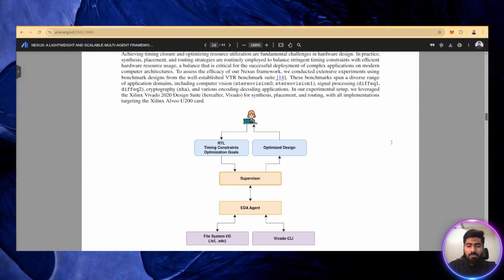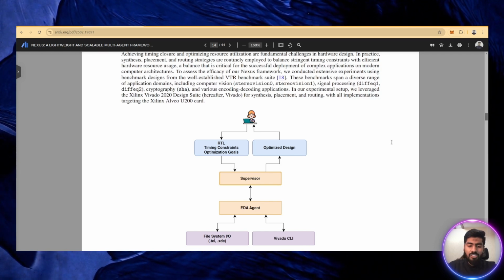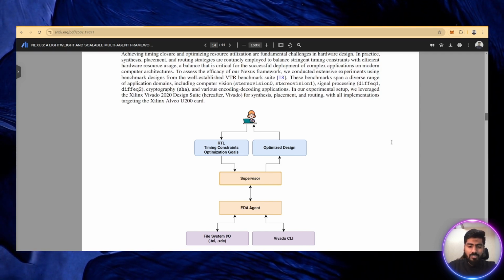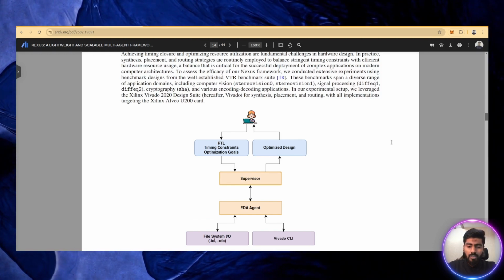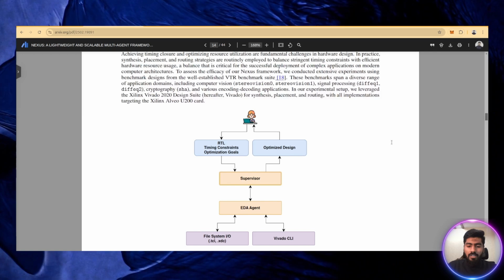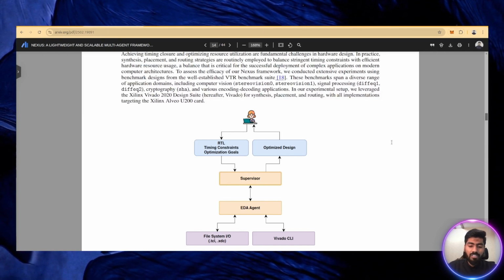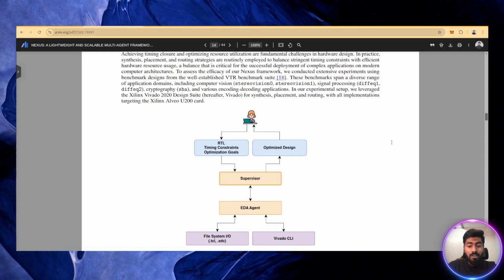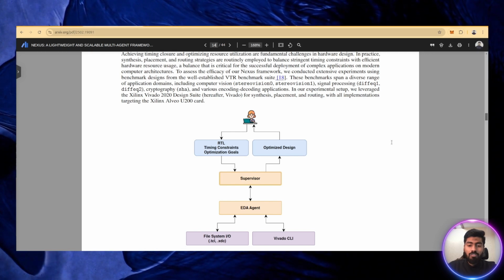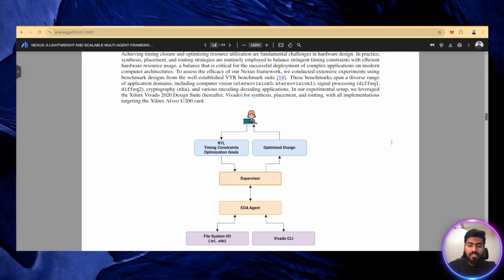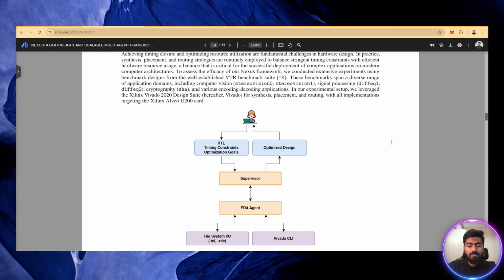So in this example we will define a supervisor and we will attach an EDA agent to it. The EDA agent will have access to a terminal which will have Vivado 2020 installed. So the EDA agent can have access to the Vivado CLI terminal. It can run the experiment, it can define the TCL commands, it can define the Verilog design, it can define the constraints as well. The user will give the query as well as the RTL design to the supervisor, and will say, like, I want to optimize this design for 300 megahertz.